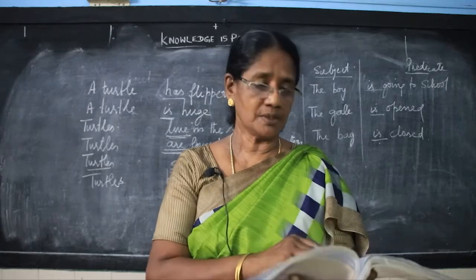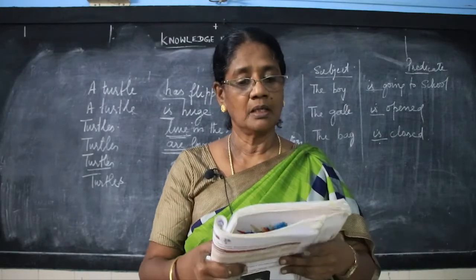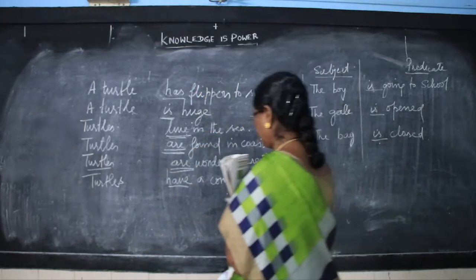Now we go on to homophones. We saw the homophones here.